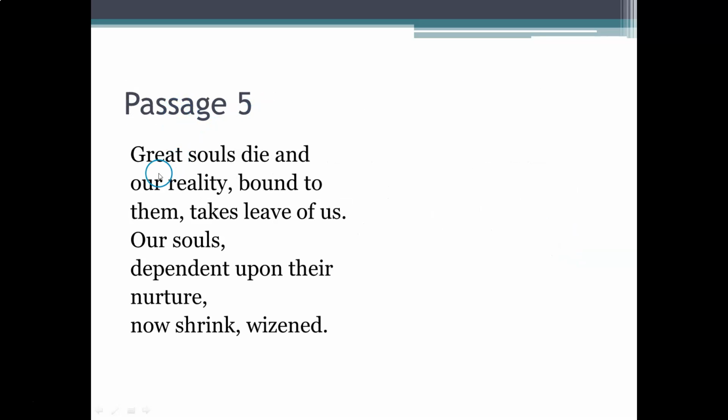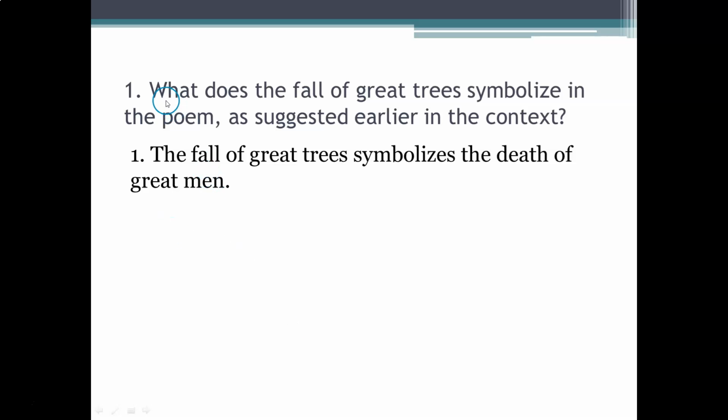Passage 5. Great souls die and our reality, bound to them, takes leave of us, our souls, dependent upon their nurture, now shrink wizened. What does the fall of great trees symbolize in the poem as suggested earlier in the context? The fall of great trees symbolizes the death of great men.